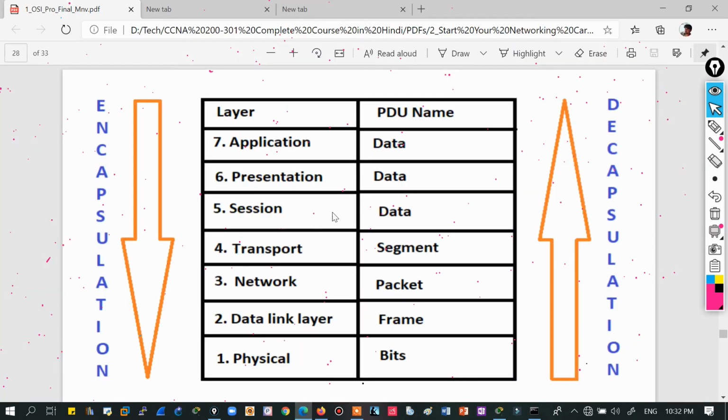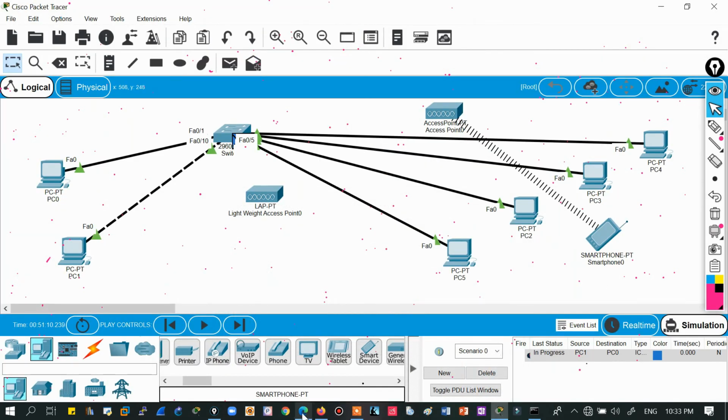But when the data is received at the receiving side, it is decapsulated, extracting the information from the received data: what the MAC address of the sender was, what the IP address of the sender was, what the port address was, and so on. And just remember, there is no name for the PDU at the upper layers. The PDU is just data, meaning the data unit. The name of the PDU is given at the transport layer and then the lower layers, right? So this is about encapsulation and decapsulation.